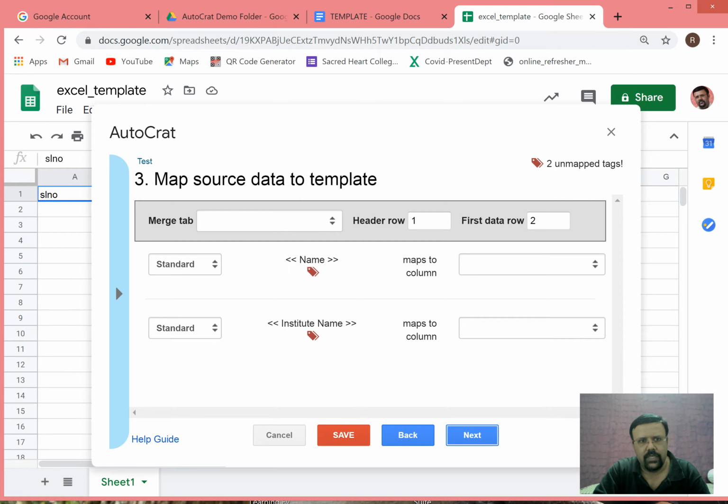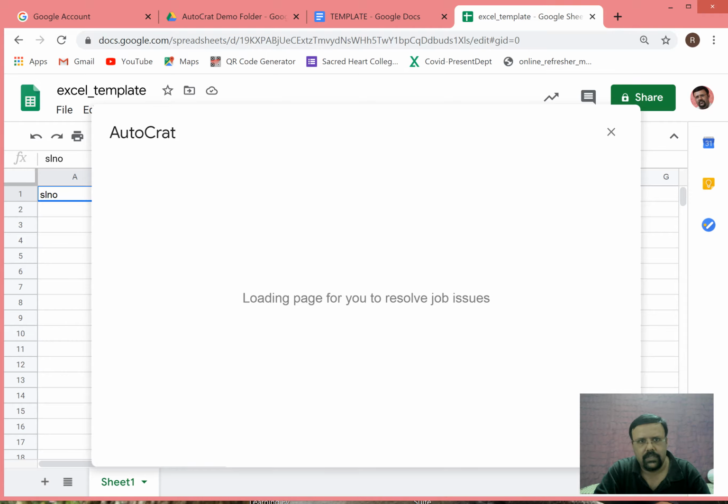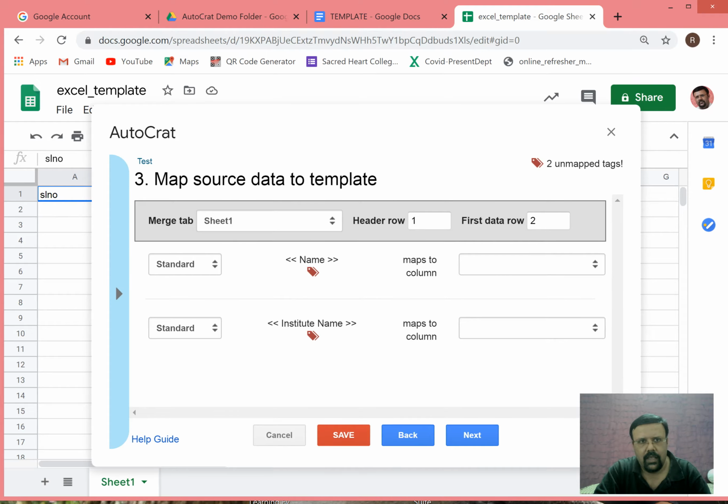Here we need to merge the tab. In an Excel sheet, we can have a lot of tabs. In this there is only one tab, sheet 1. Like in the sheet, you can see below, there is written sheet 1. So we have to merge sheet 1. Sheet 1 is chosen.